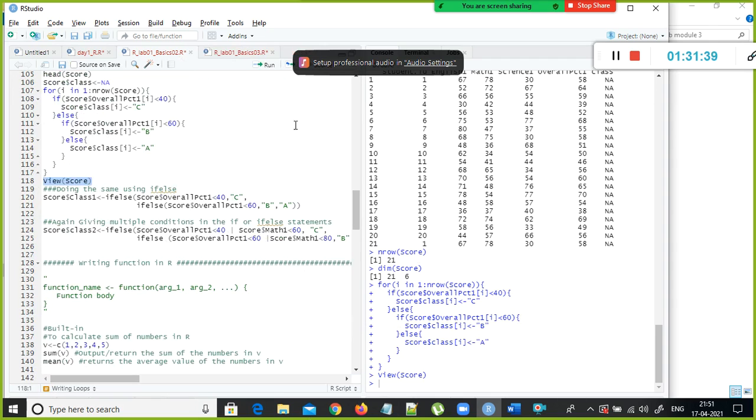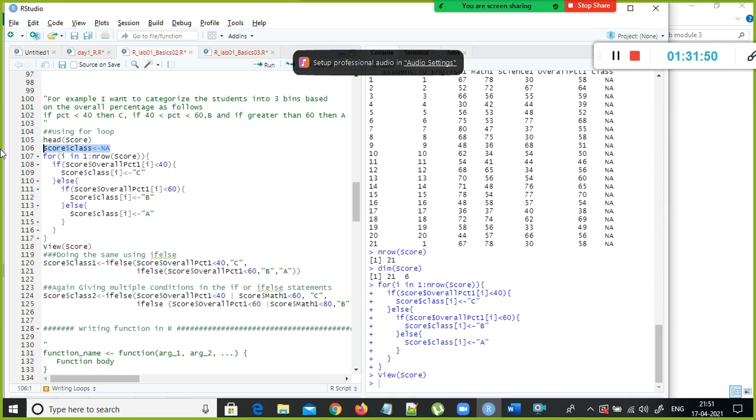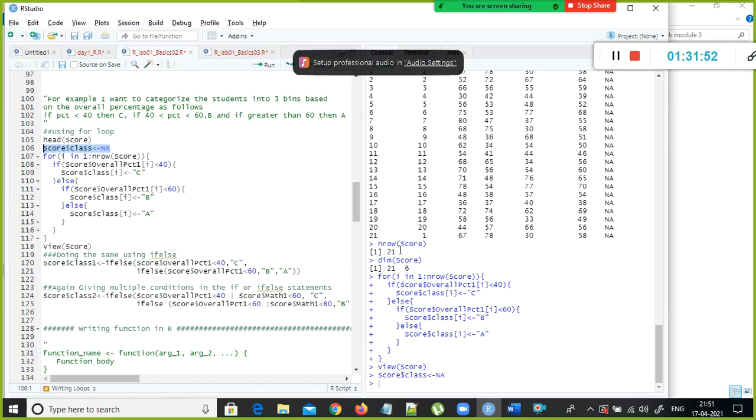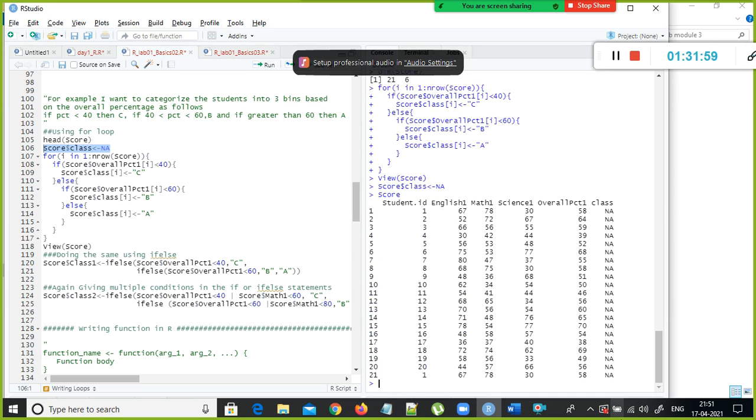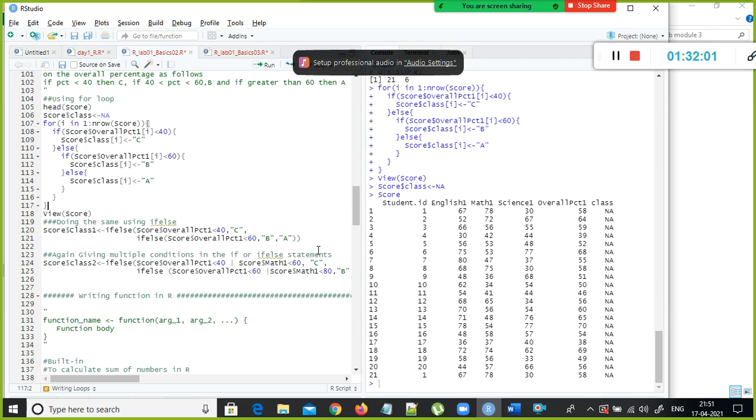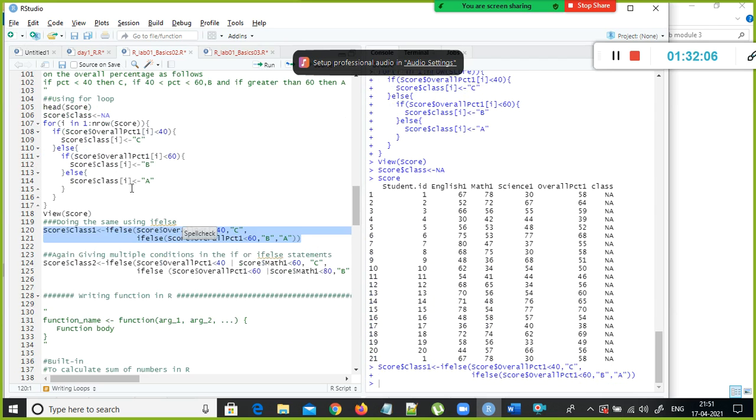Instead of writing like this, in R there is an ifelse function available. It is very, very robust. So what I'm going to do is reassign this. I'm going to make this column empty. Now I made it empty. I shouldn't have removed it, because I created a new column here, Class 1. Okay, no problem.